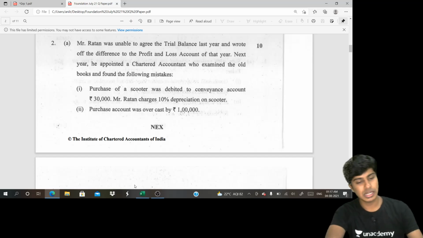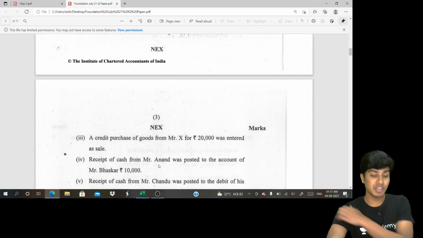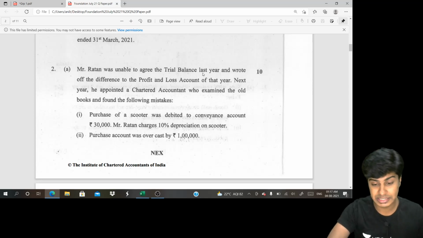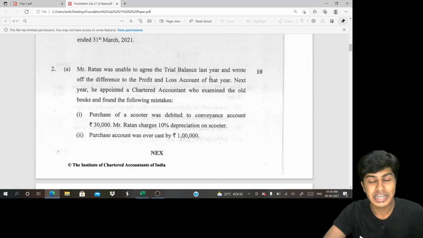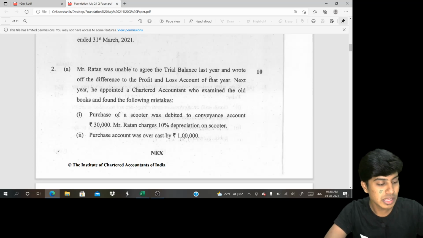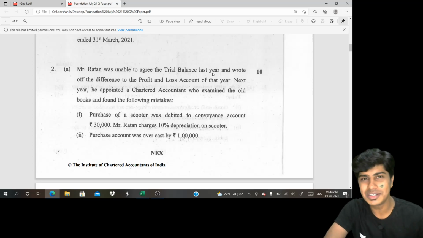The next question was one wherein they required us to do rectification. Mr. Ratan was unable to agree the trial balance last year. So the moment they use this word last year, this is a big hint which tells us that rectification of the errors is happening at stage 3, that is, after preparation of final accounts. In spite of doing problems, students always, when I ask what is your concern, come up with this issue, saying that, sir, even after all the problems, I still doubt whether the question is before final accounts or after final accounts.